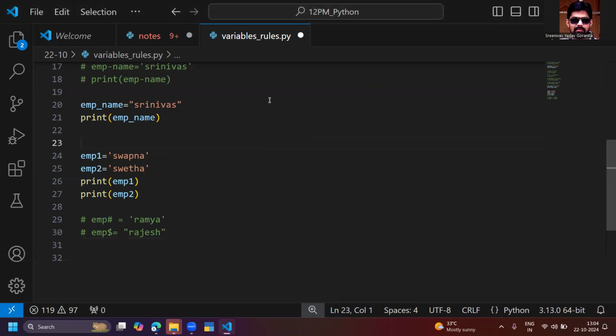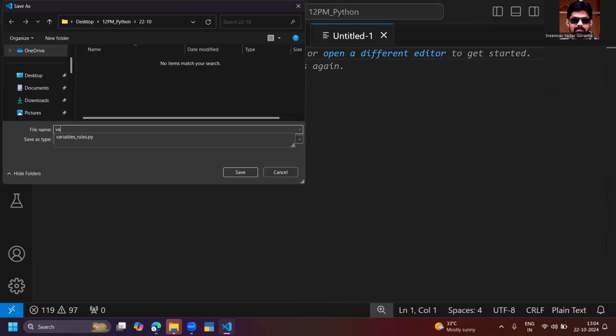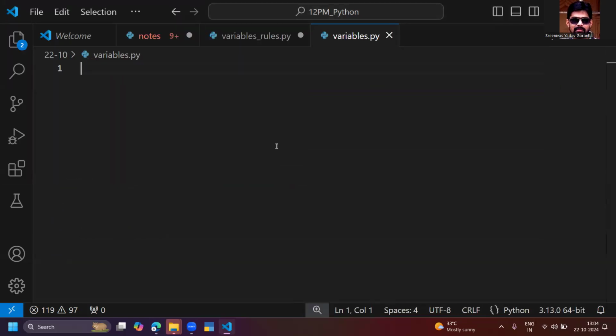Okay, let me see one sample program about the variables. Variables.py. Let me write some employee details. EMP name is equal to something like Srinivas.